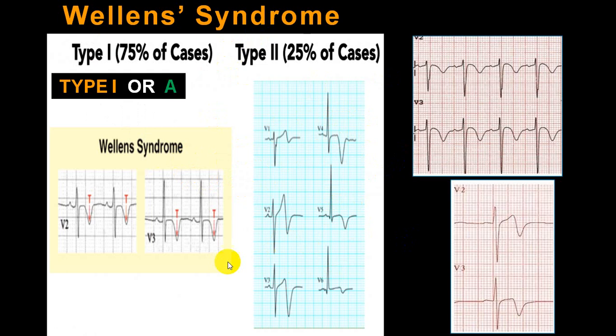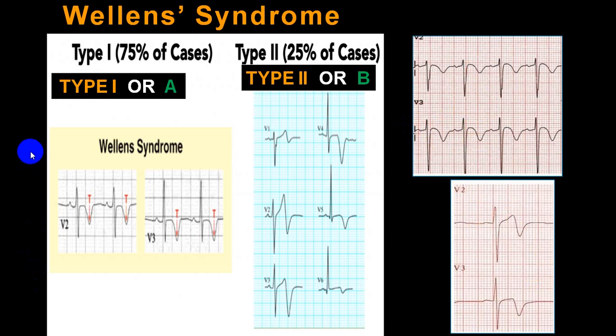Type 1, this will be type 2, or you can call A or B. Here you can see in V2, V3, ST segment is nearly isoelectric and there is a deep T wave inversion. Here you can see this is biphasic. So this is type 2, this is type 1. So you can identify this if you keep it in mind and try to suspect.